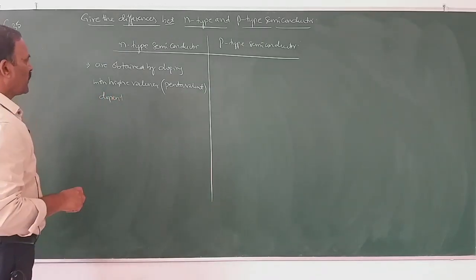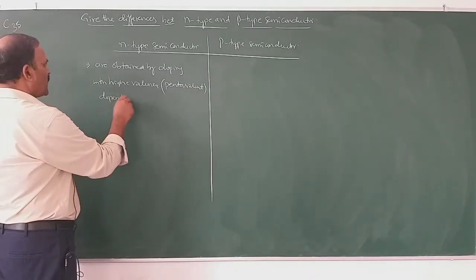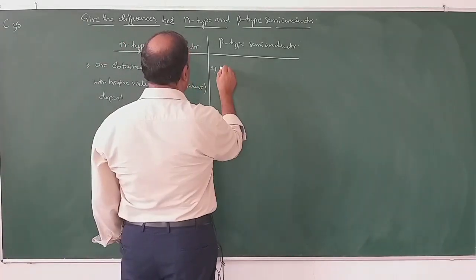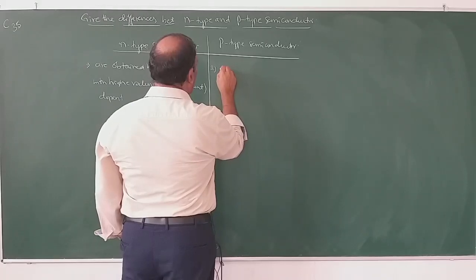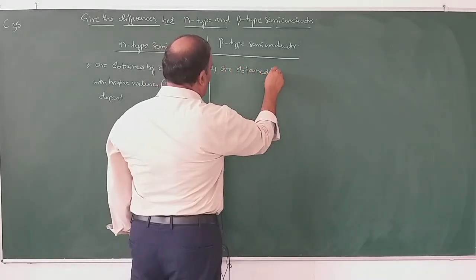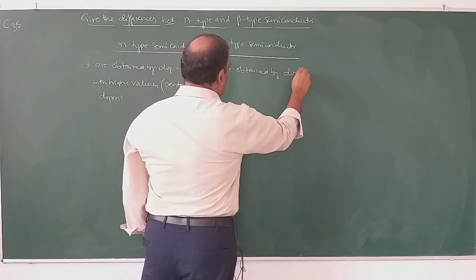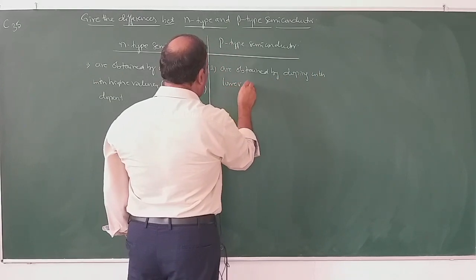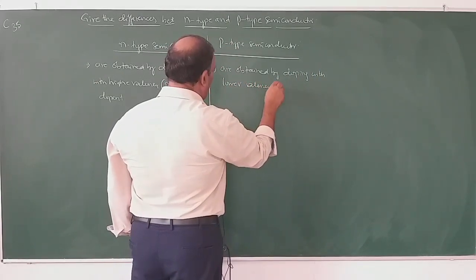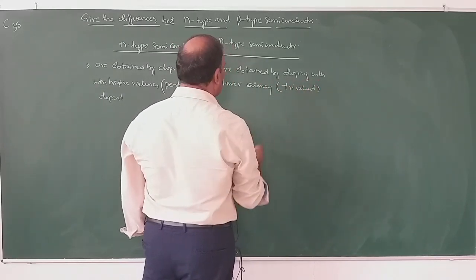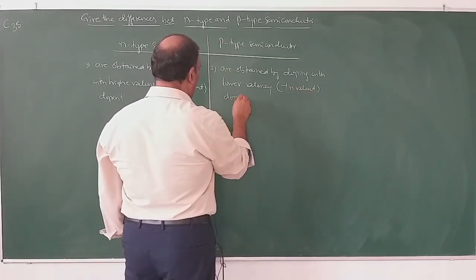P-type semiconductors are obtained by doping with lower valency, namely trivalent dopant.